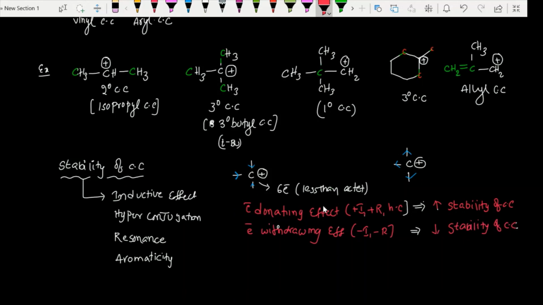So with the basic idea of hyperconjugation, resonance and the inductive effect, we can easily predict the stability of carbocations. For this we will continue in the next video.